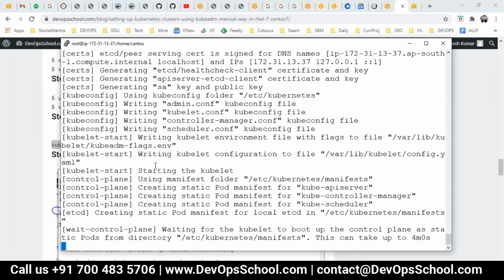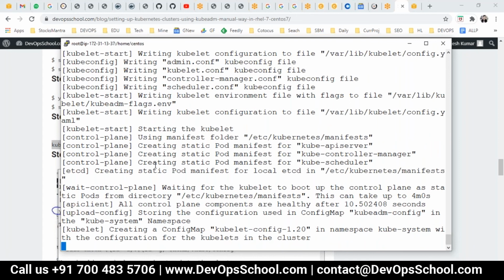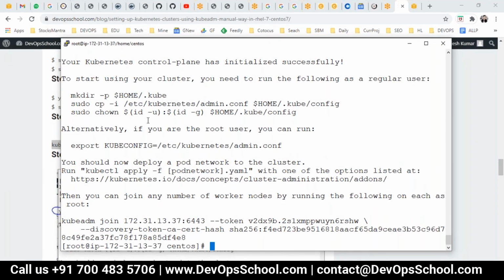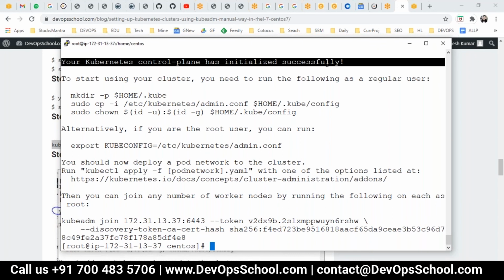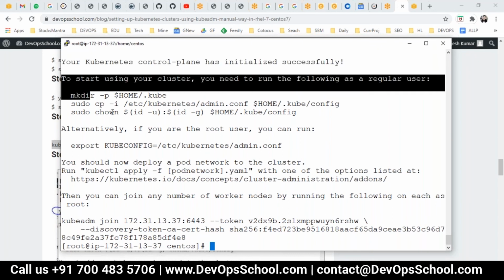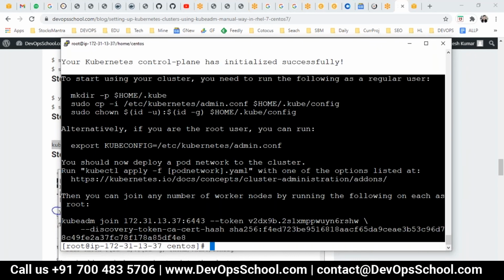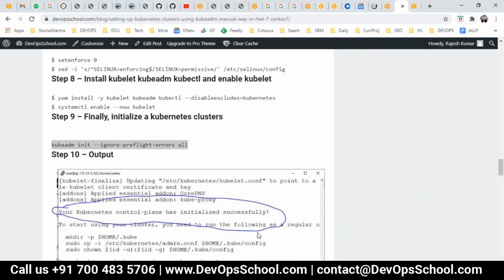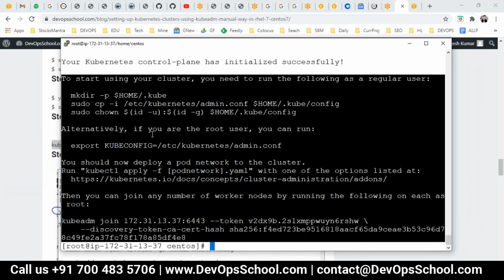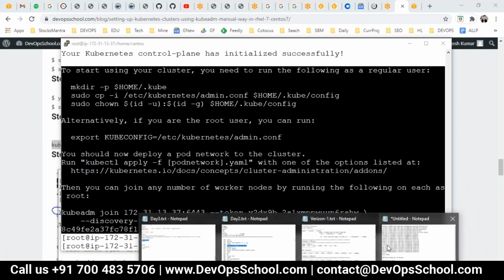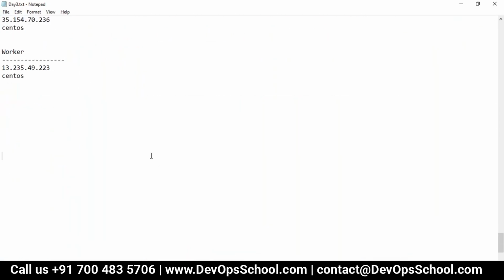So almost the master setup is completed. Master setup is completed. You see here, got it. You can read it: your Kubernetes control plane has initialized successfully. Now these are the commands you have to copy, guys. If you miss it, then there's a problem here. Again, I repeat, whatever you got here, you need it actually. So I'm going to copy it here.